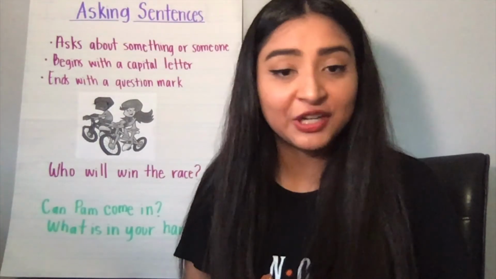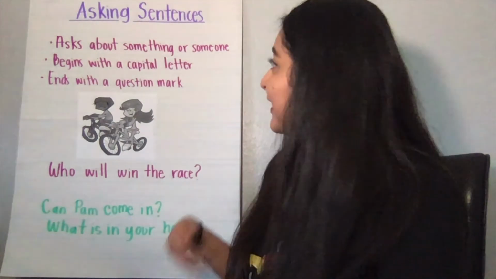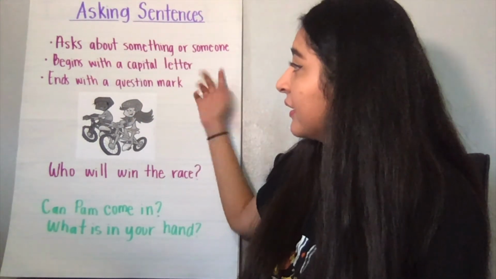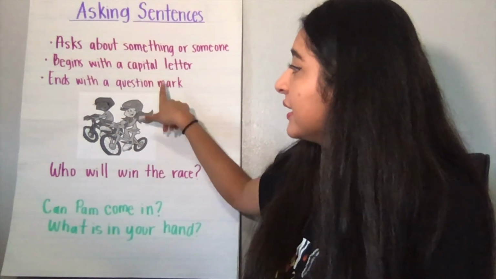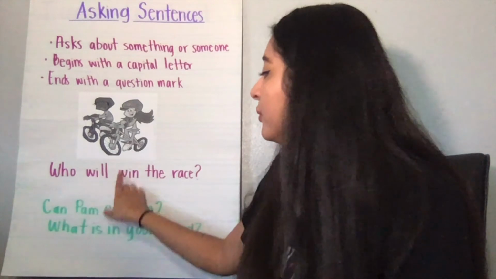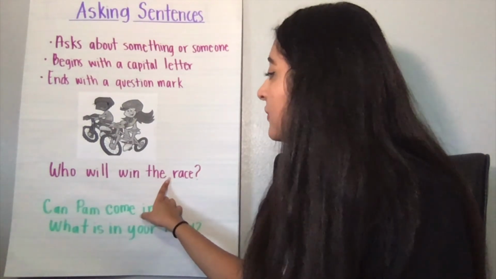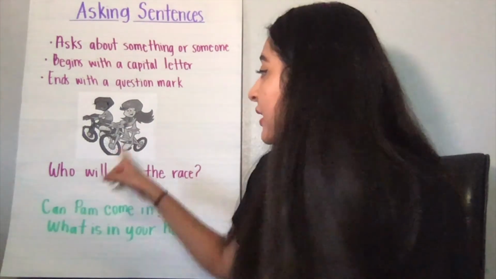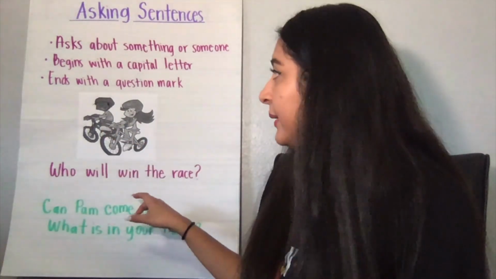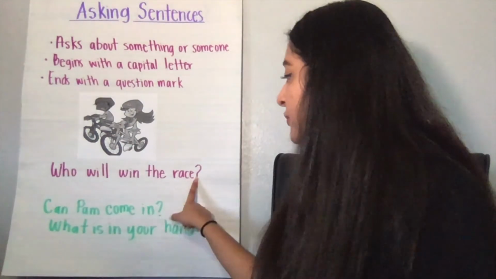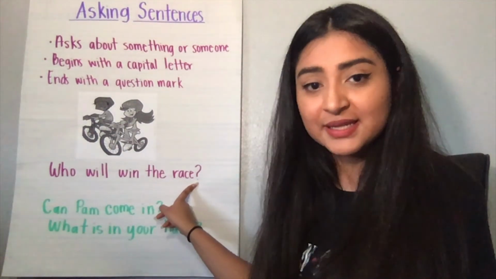Now let's review our asking sentences. So asking sentences ask about something or someone. They begin with the capital letter and they end with the question mark. So here we have who will win the race. So it's asking about someone because it's asking who will win, either the little girl or the little boy. We also have a capital letter starting our sentence, and we have a question mark to end our sentence.